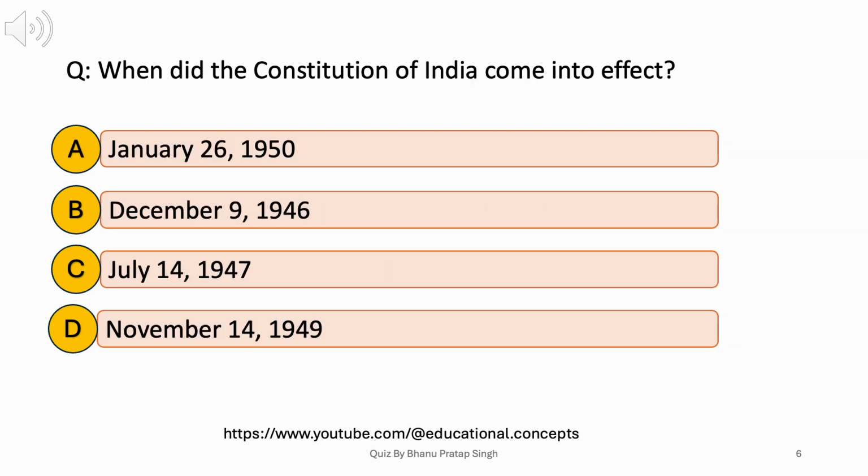When did the Constitution of India come into effect? A. January 26, 1950. B. December 9, 1946. C. July 14, 1947. D. November 14, 1949. Answer. A. January 26, 1950.